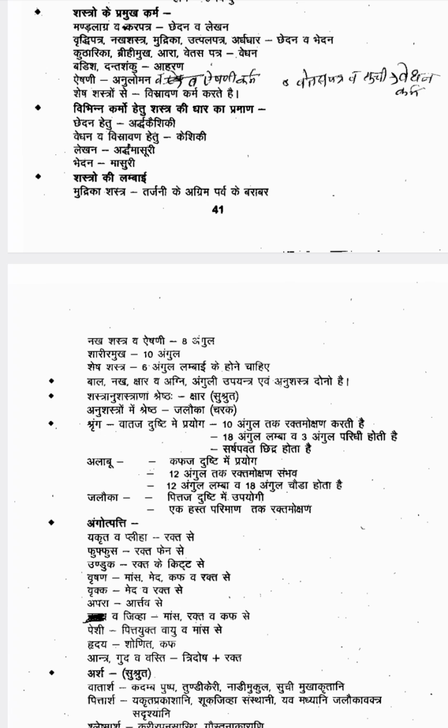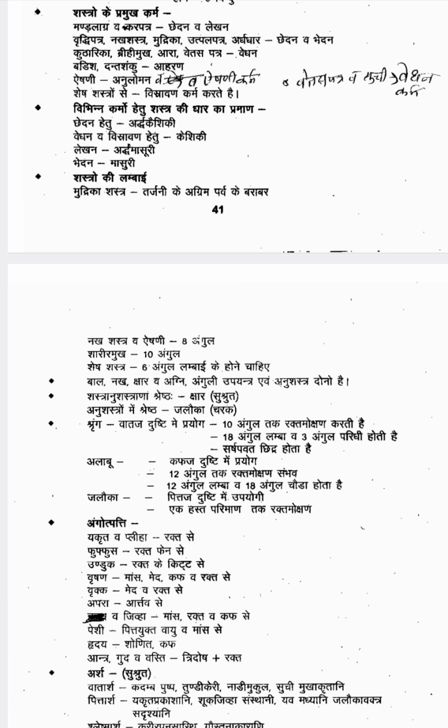Then for doing raktamokshana, 4 types of instruments are there: shringa, alabu, jaloka. One more is also there. The fourth one is siravyadha. So shringa, alabu, jaloka, siravyadha are the instruments used for raktamokshana. Shringa is used for vataja dushti, for vata-vitiated rakta. In that case, shringa has to be used.